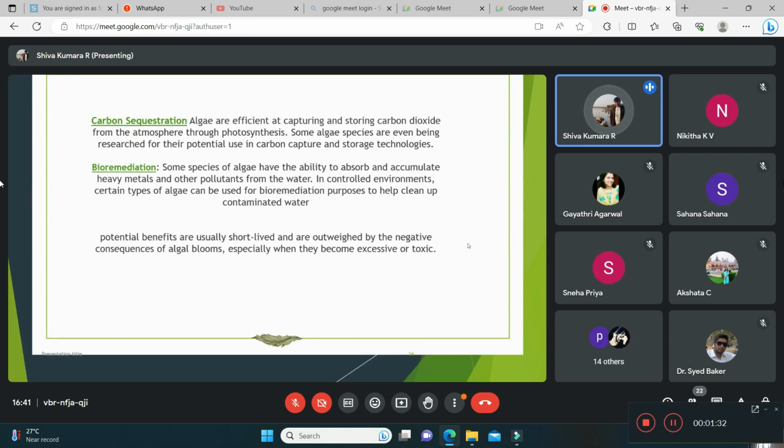Bioremediation. For pollution control, there are various technologies where algae are utilized for the digestion of various chemicals, and they absorb and accumulate heavy metals and pollutants from the water. Hence, they are used for bioremediation purposes to help clean up contaminated water. Though there are potential benefits, these are not long term, they are very short lived. So, this needs monitoring and continuous observation to utilize these benefits.